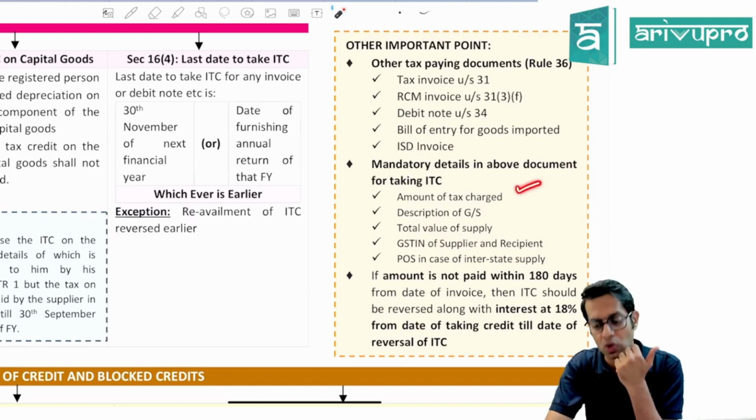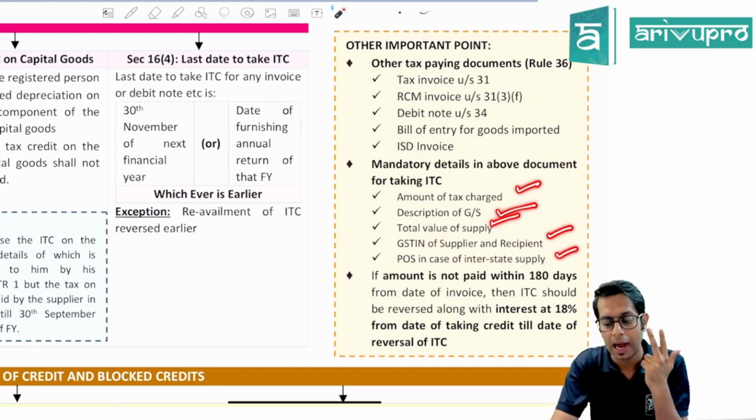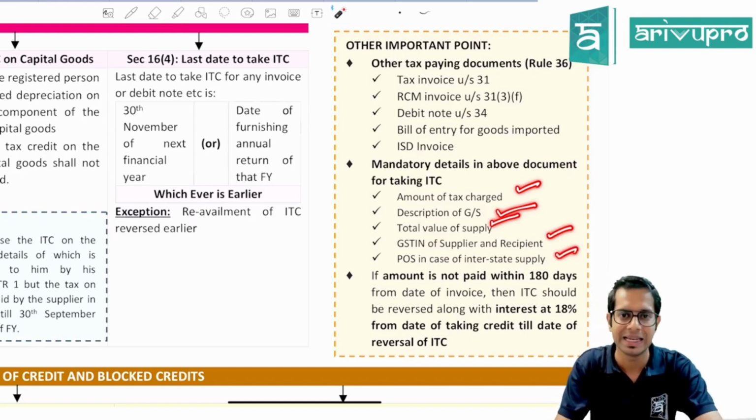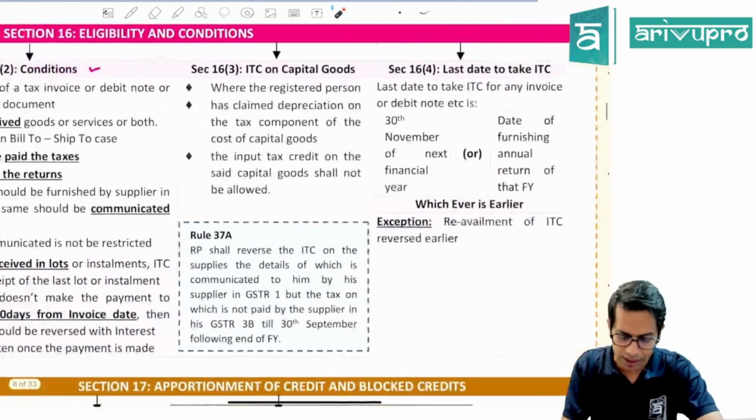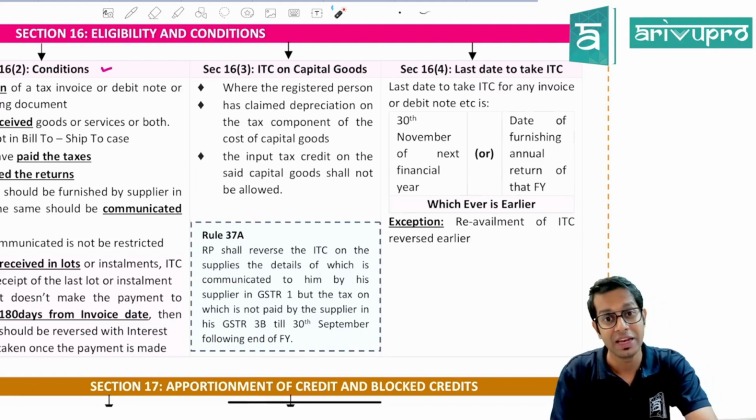They should have the amount of tax charged, the description of goods or services, the value of the supply, then the GST number of the supplier and the GST number of the recipient, most important, and place of supply details in case it is an interstate supply. Now, there is one more new rule which has been inserted, a very beautiful and fantastic rule, rule number 37A. What is this rule number 37A telling, sir?